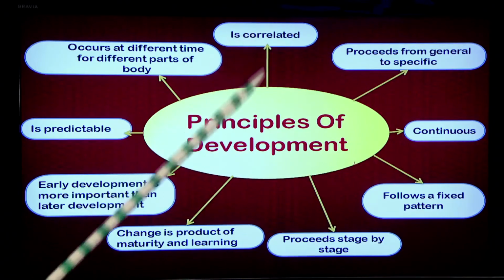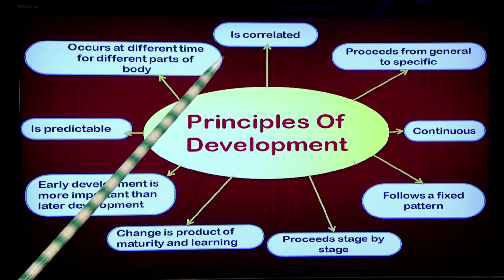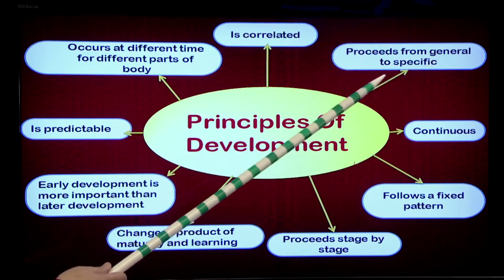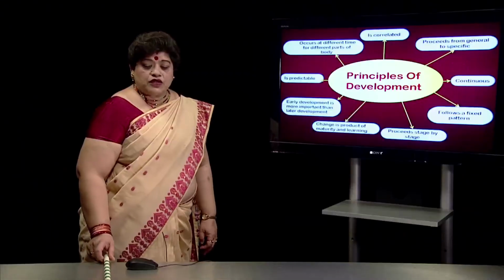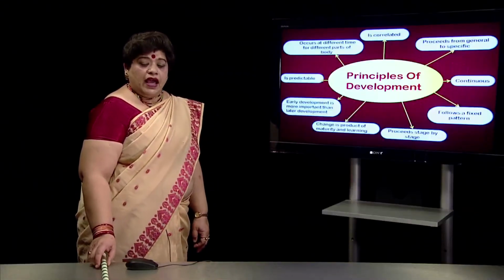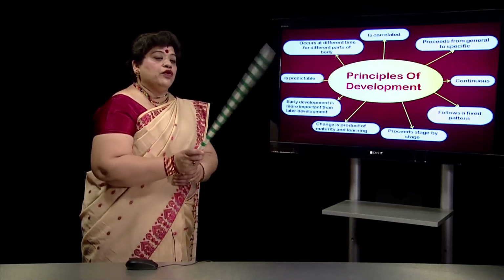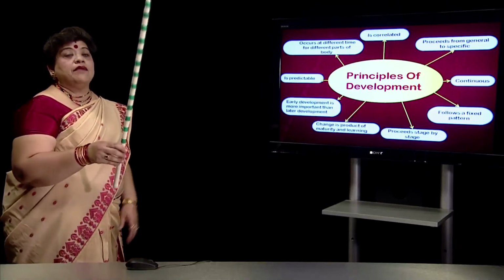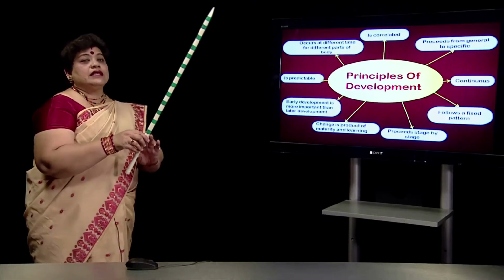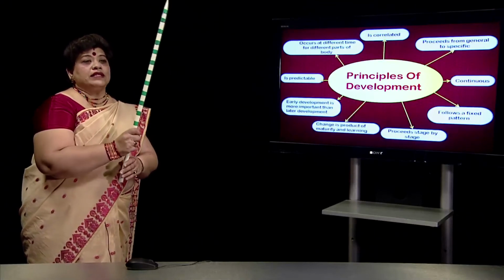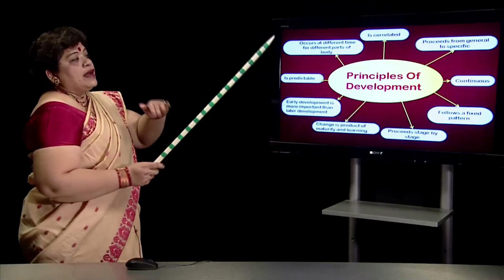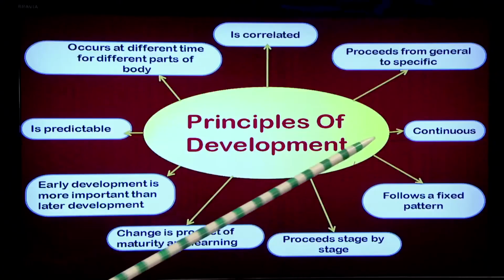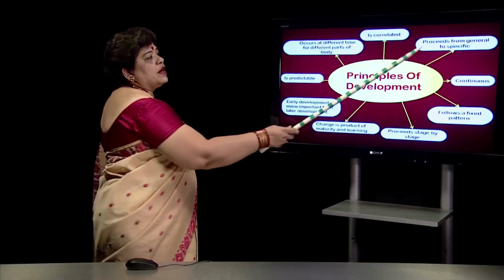It is correlated. All the different parts of the body as they are developing, all of them are correlated. It proceeds from general to specific. Today, if I ask a very small baby to pick up this stick, the tendency for the baby will be to hold with the full hand grasp. But as an adult, when I am picking it, I may also hold it with only 4 fingers and support of my thumb. I don't need to hold the stick with my complete hand. So I am proceeding from general to specific. It is continuous. Development is happening. One of the principles is that it proceeds from general to specific.